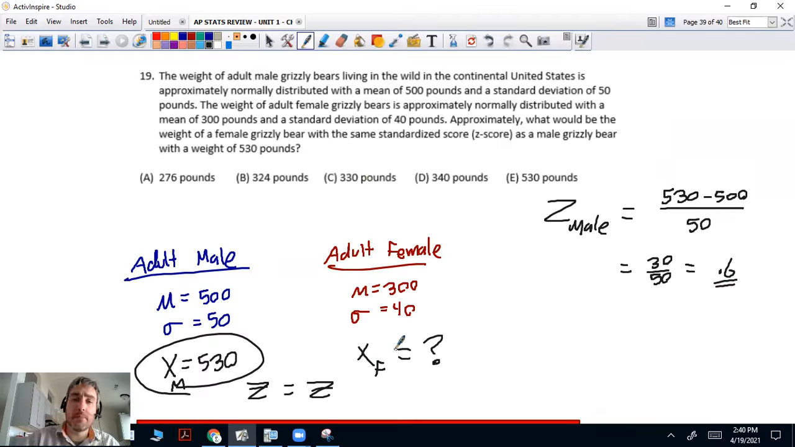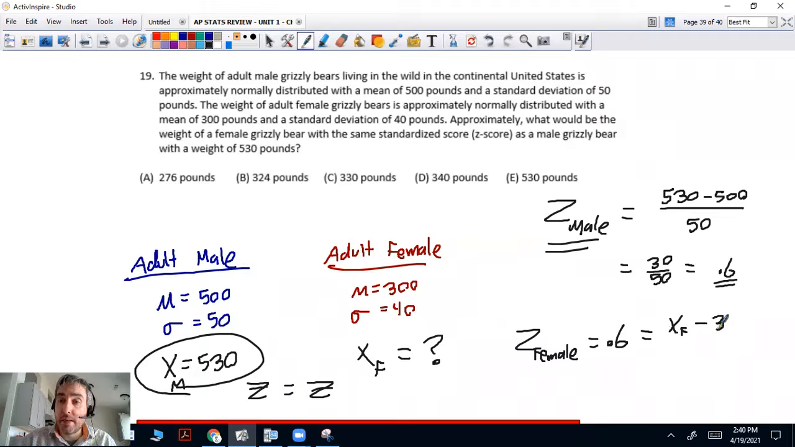So now let's do the female. We just work backwards, right? We have the Z for the male, which happens to be the Z for the female. So we're going to say 0.6 equals, but we don't know the special value. We know the mean for females is 300 with a standard deviation of 40. So we're just going to work backwards. We're going to multiply by 40 and add 300.